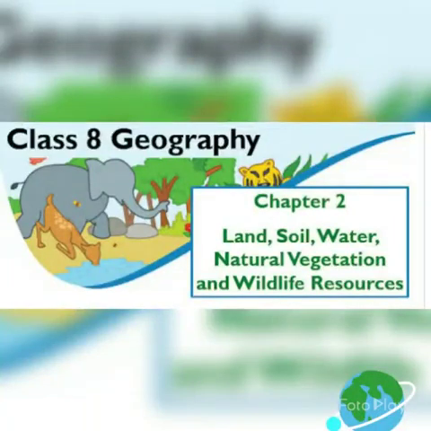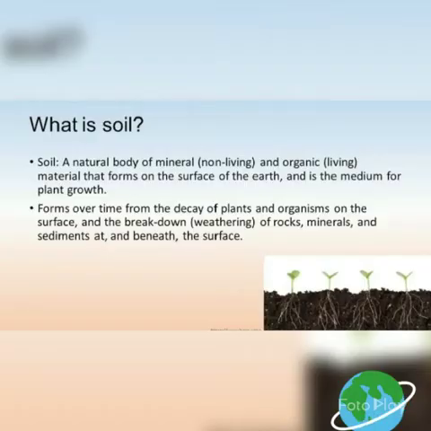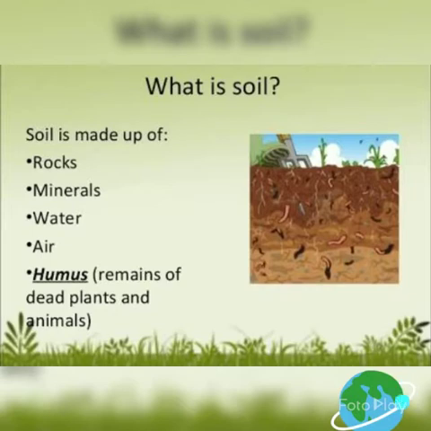Class 8 Geography, Chapter 2: Land, Soil, Water, Natural Vegetation, and Wildlife Resources. Let's begin with the second topic of the chapter, that is soil. What is soil? Soil is the thin layer of material on the earth's surface. It is made up of weathered rocks, minerals, water, air, and remains of dead plants and animals.